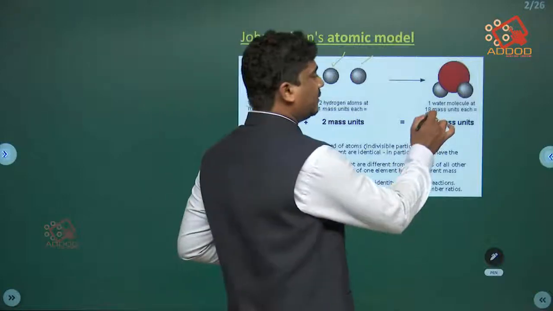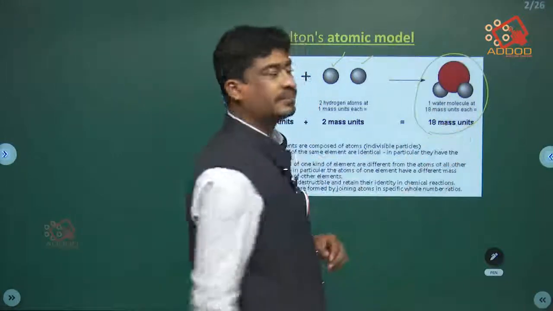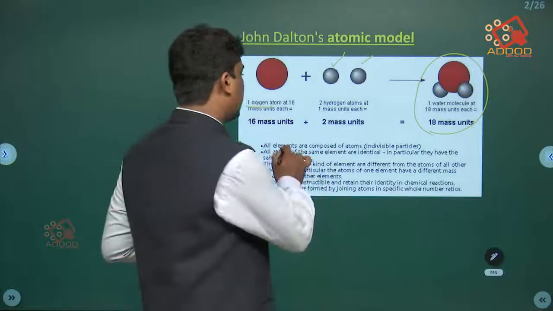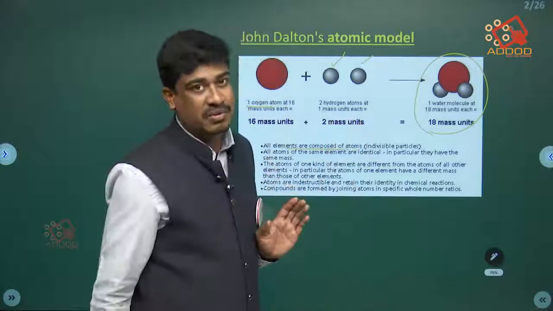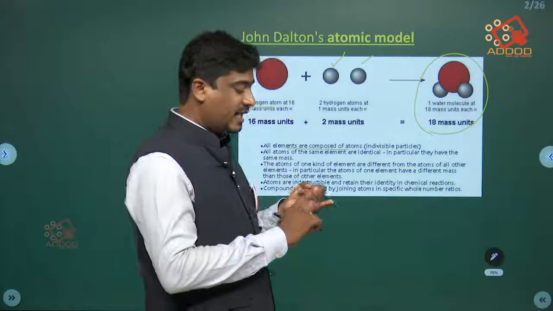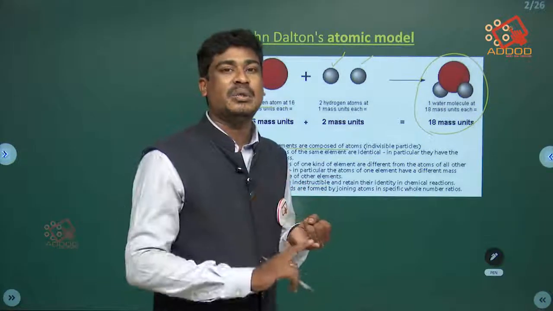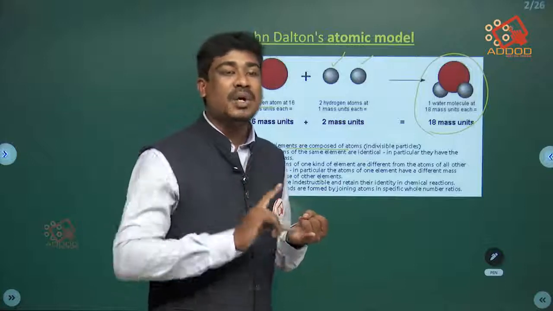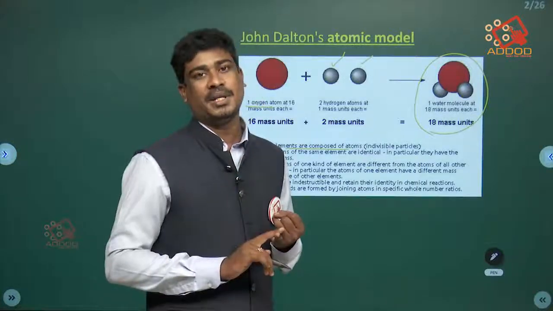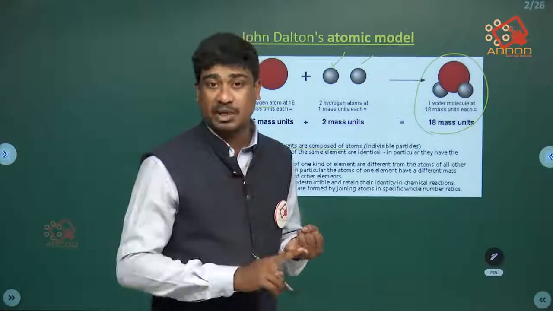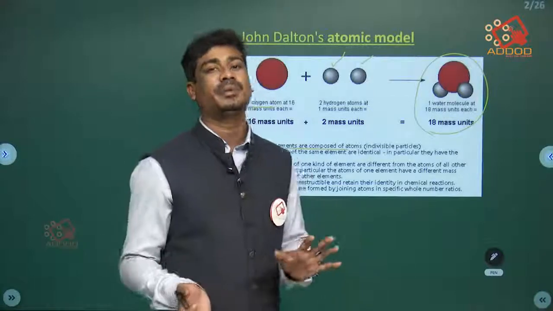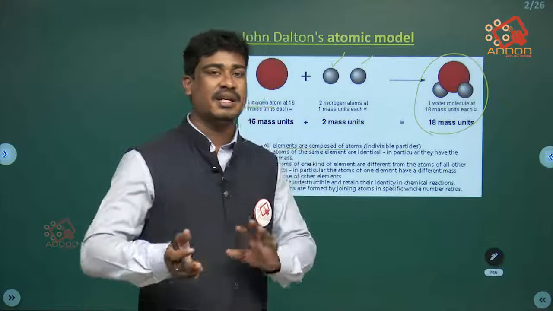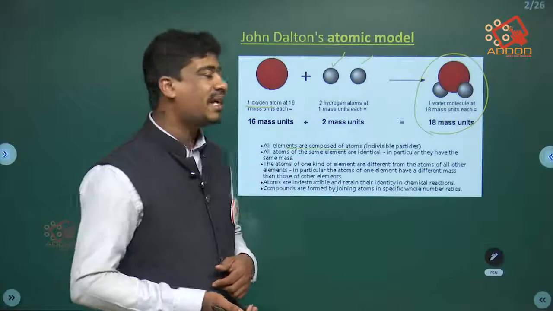By combining, this is the molecule H2. Very simple concept: elements are composed of atoms. Atoms of the same molecule are similar in nature. Atoms of different molecules differ in nature. This is Dalton's atomic model, which we studied in the 9th standard.